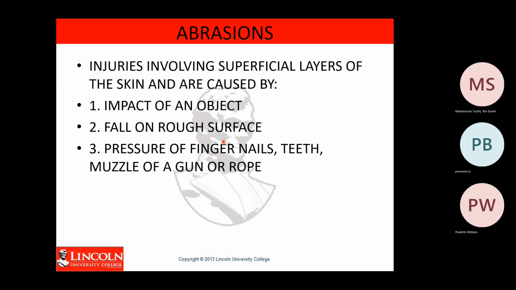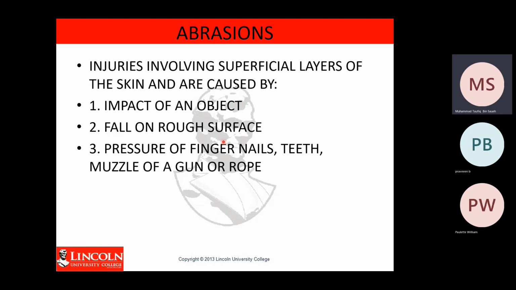So let's read. Abrasion is injury involving the superficial layer of skin, caused by impact of an object, fall on a rough surface, pressure of fingernail, piece, muzzle of gun, or rope. It means that maybe you fall, and then you see a red mark on your skin.